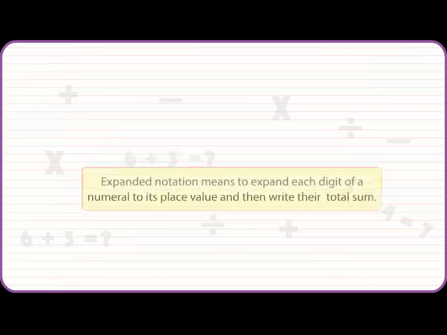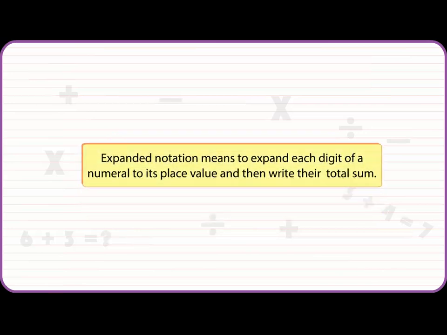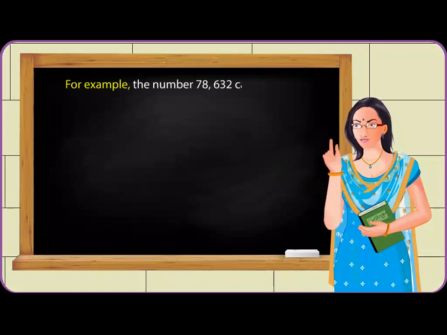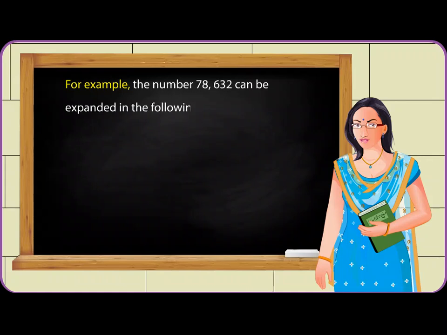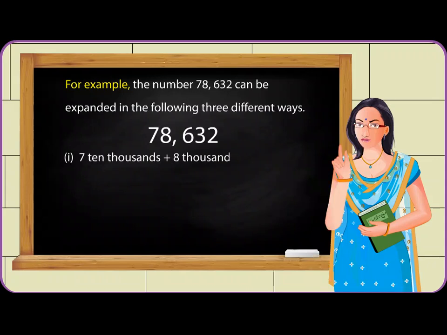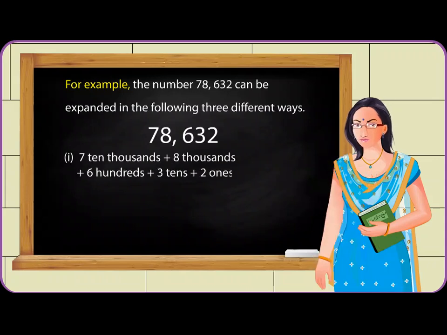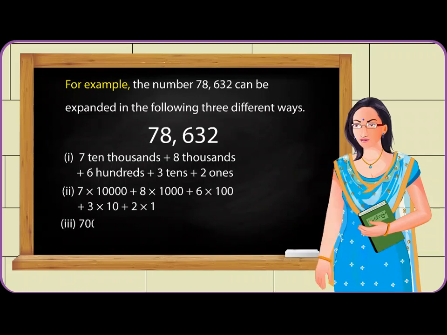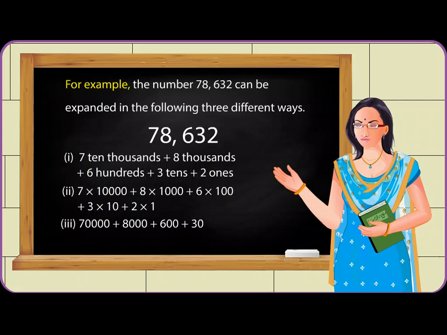Expanded notation. Expanded notation means to expand each digit of a numeral to its place value and then write their total sum. For example, the number 78,632 can be expanded in the following three different ways. 7 ten thousands plus 8 thousands plus 6 hundreds plus 3 tens plus 2 ones. 7 into 10,000 plus 8 into 1,000 plus 6 into 100 plus 3 into 10 plus 2 into 1. 70,000 plus 8,000 plus 600 plus 30 plus 2.